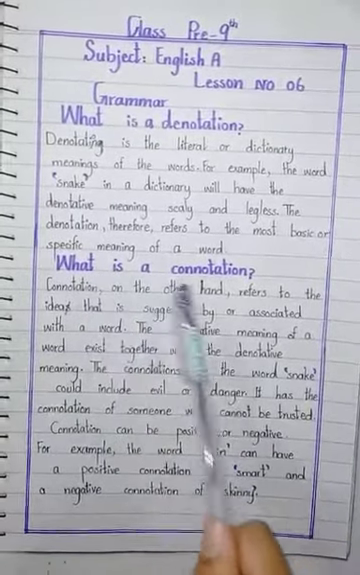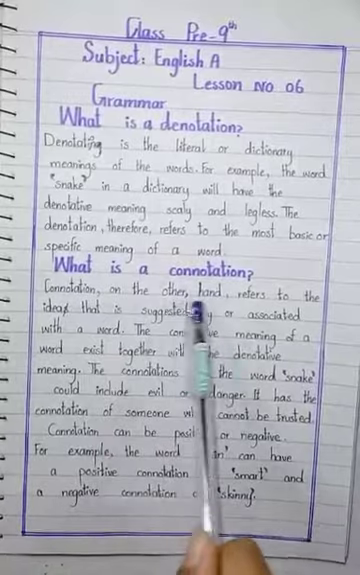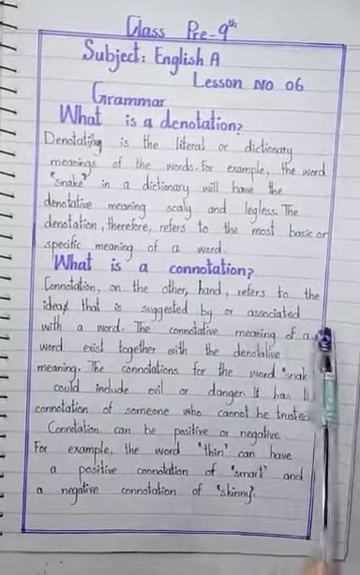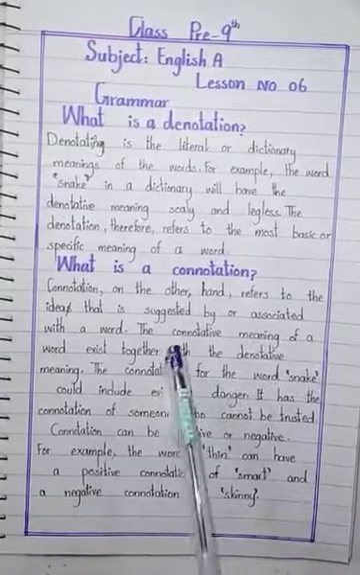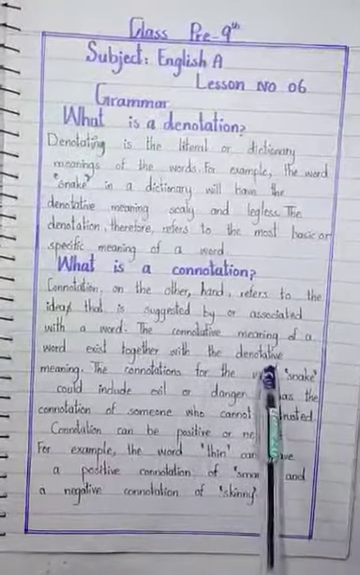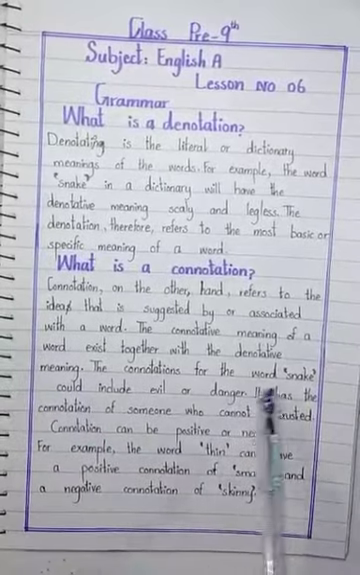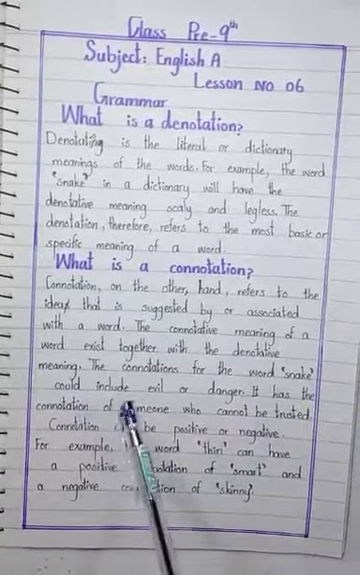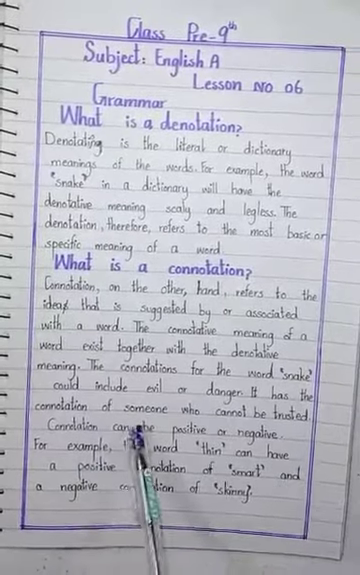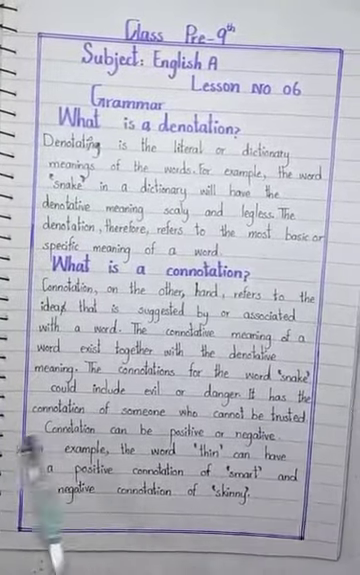Here we have a definition of connotation and some examples. Look at this. What is connotation? Connotation, on the other hand, refers to the idea that is suggested by or associated with a word. The connotative meaning of a word exists together with the denotative meaning. The connotations of the word snake could include evil or danger. It has the connotation of someone who cannot be trusted.